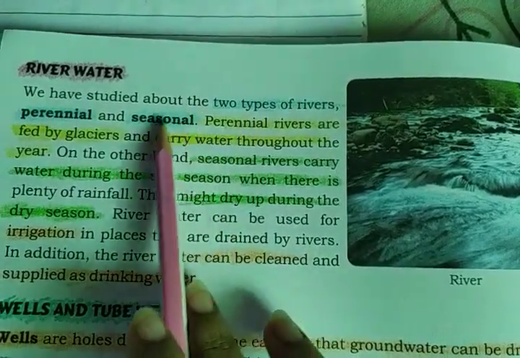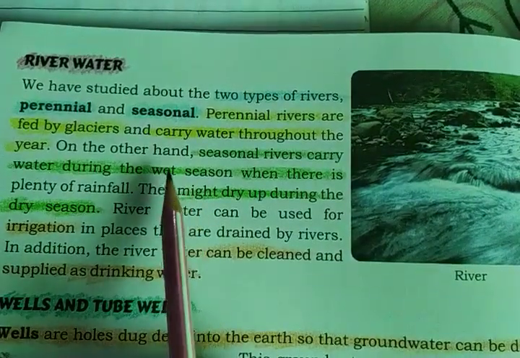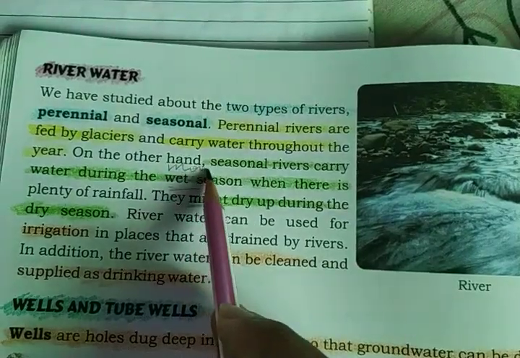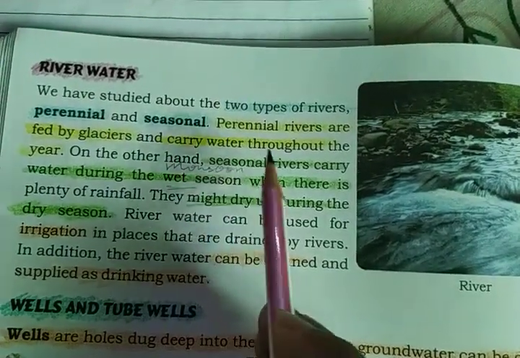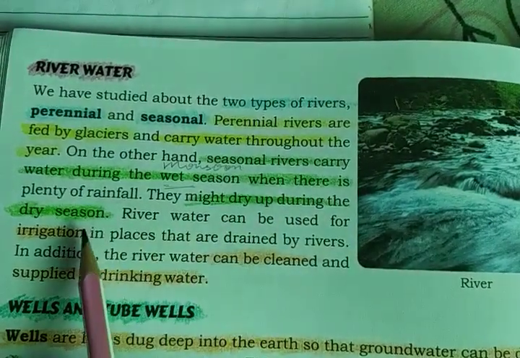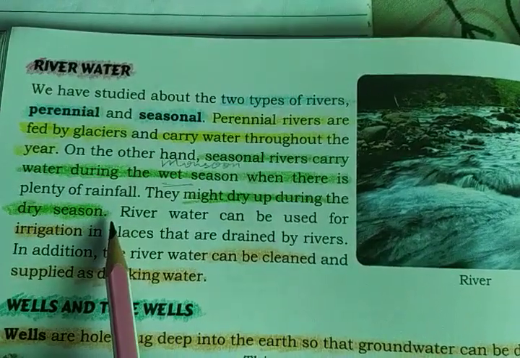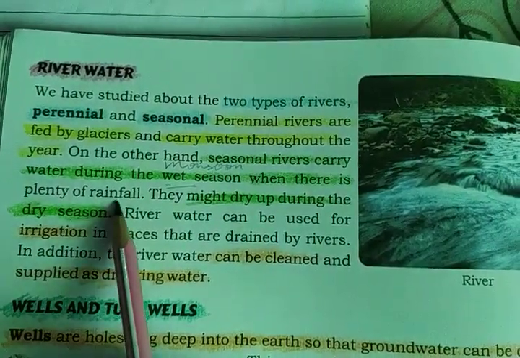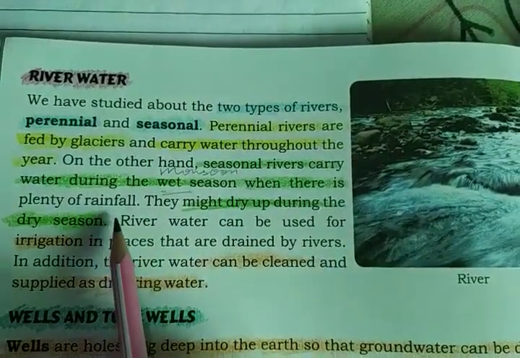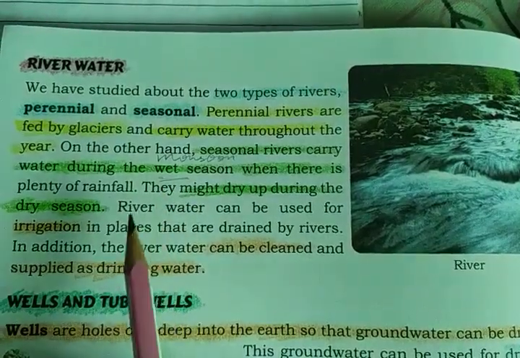Now let's talk about the seasonal river. Seasonal rivers carry water during the wet season. Which is the wet season? Monsoon season. They carry a lot of water in the monsoon season, and they dry up when there is no water, like in the summer months. They totally dry up. Like the river Banas near our city, which totally dries up in the months of June, July.